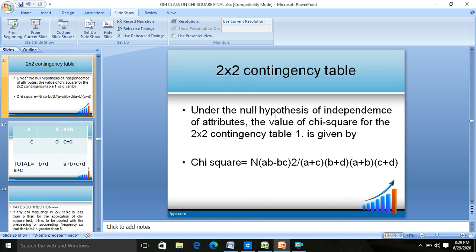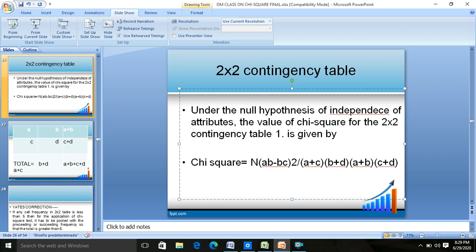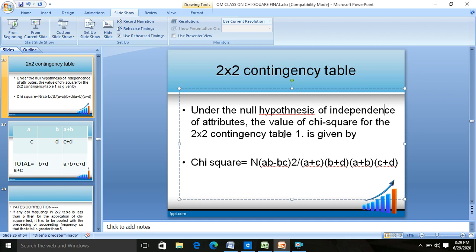Under the null hypothesis of independence of attributes, the chi-square for a 2 into 2 contingency table is given by this formula, the general formula for chi-square test of independence of attribute. Now we are studying chi-square test of independence of attribute, before which we studied chi-square test for goodness of fit. Before that we studied parametric and non-parametric, and before that we studied the types of variables.